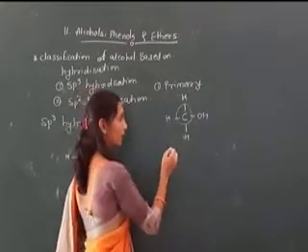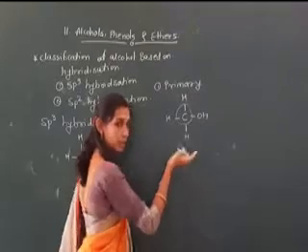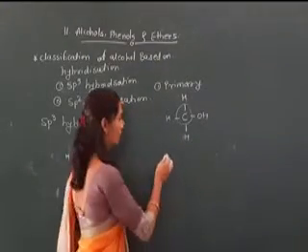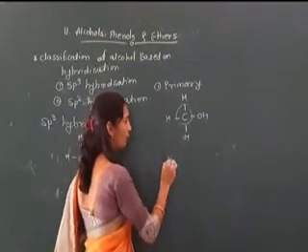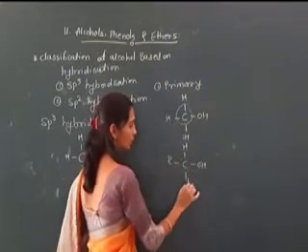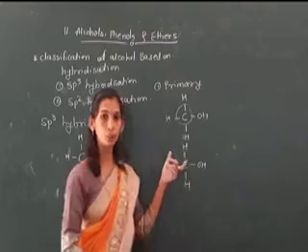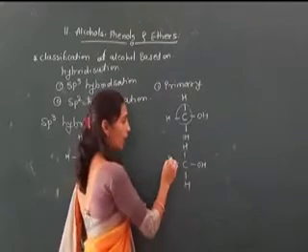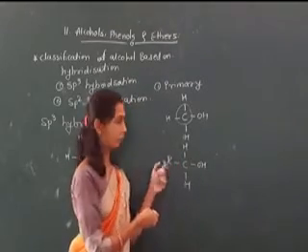Now secondary: here one hydrogen is replaced by another alkyl group. If we take an example, R, C, OH, H, with R being another alkyl group.